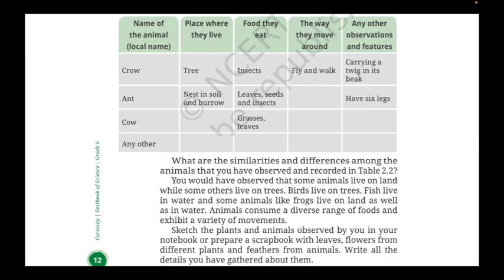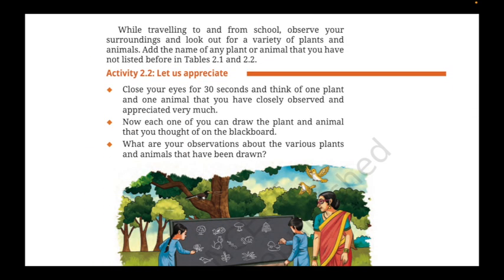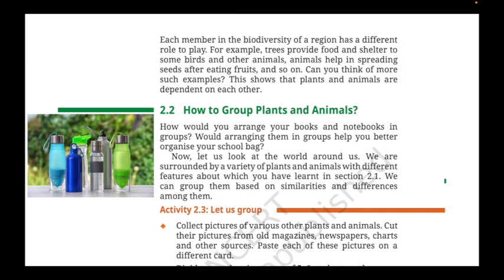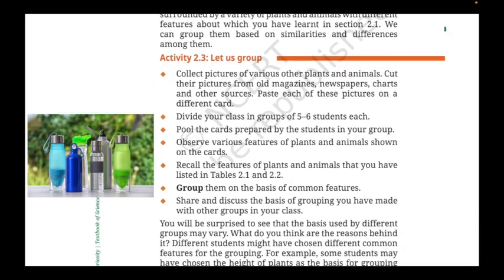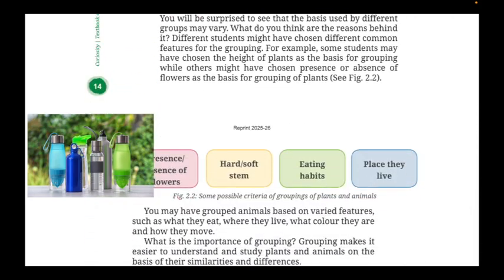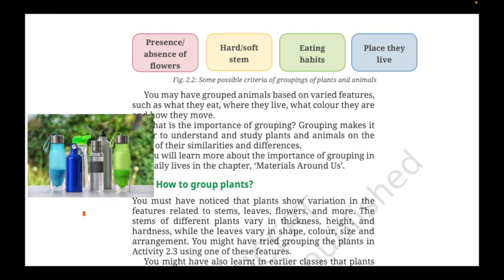The objective of this part is simple. You must be able to notice these differences, write them down, and recall them later. Now, once we have noticed differences, the next step in the scientific process is to group them. Think of it like your water bottles in the class. Each bottle is meant to carry water, but still, one is tall, another is short, one is plastic, another is metal, one is thermos, another is ordinary, and all of them are bottles.